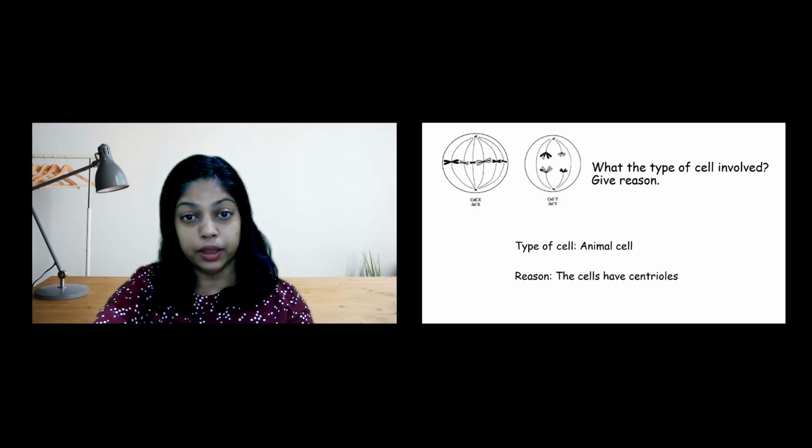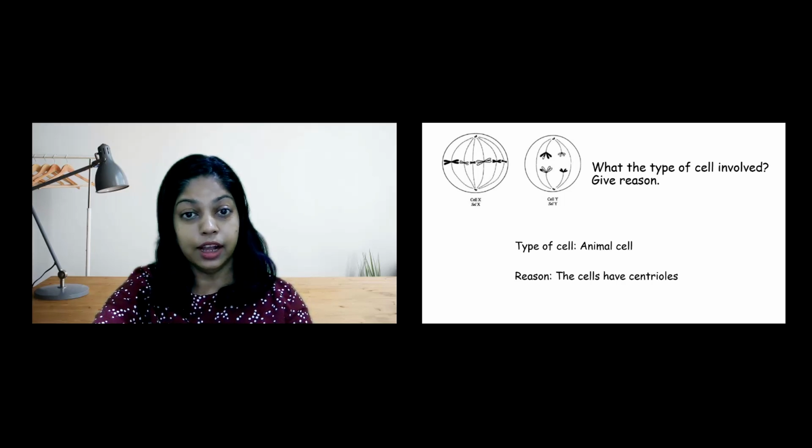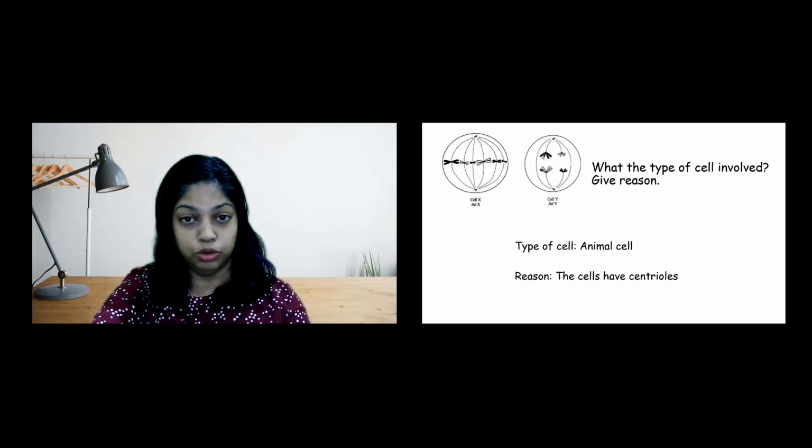The answer cannot be does not have a large vacuole or does not have chloroplast because these structures are always left out in cell division diagrams. Cell division diagrams only focus on structures involved in cell division, such as plasma membrane, chromosomes, centrioles, and spindle fibers. Therefore, even in plant cell division, vacuoles and chloroplasts are not shown. Just because they are not shown does not mean the cell is an animal cell.